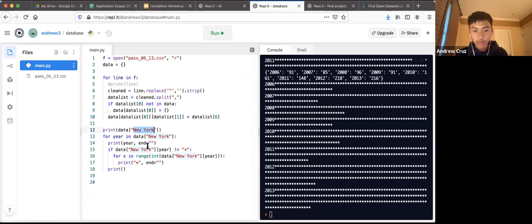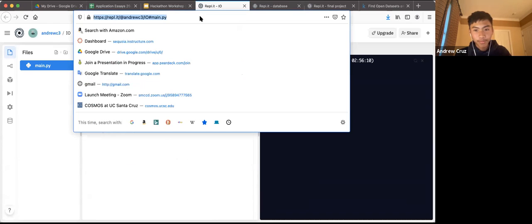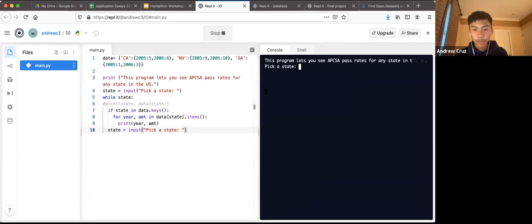So the user does not have to go into the code every single time and change the information there. They can just tell the program what they want it to do. So I'm gonna actually copy this link into the chat too. And this is just a basic demonstration of how input works in Python.